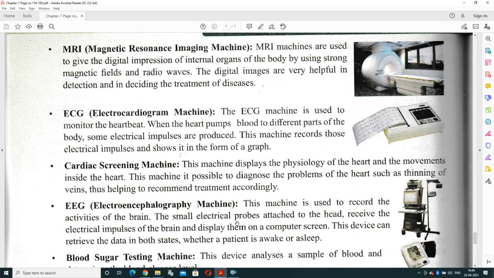ECG, that is electrocardiogram machine. This is used to monitor the heartbeat. When the heart pumps blood to different parts of the body, some electrical impulses are produced, and this machine records those electrical impulses and shows them in the form of a graphical structure. And the cardiac screening machine is used by cardiologists. It helps show the physiology of the heart and the movement inside the heart. What's going on is maintained with the help of the cardiac screening machine.